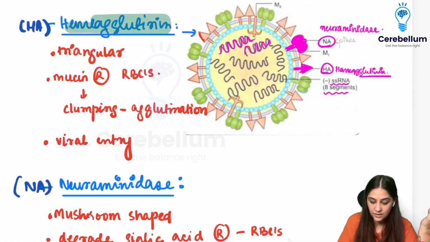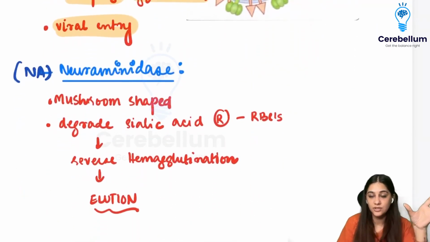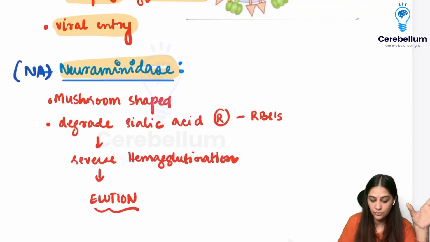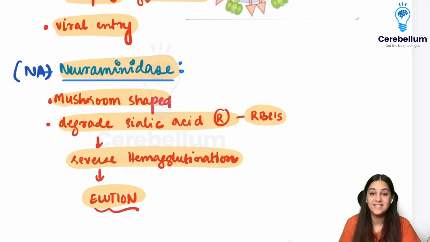So hemagglutinin is actually triangular. It attaches to the mucin receptors, leading to clumping or agglutination, and it helps in the entry of the virus. Now, after the virus has entered, the other structure has to be removed, and for that we have the neuraminidase. Neuraminidase does everything opposite to the hemagglutinin, so it is mushroom shaped. It degrades the sialic acid receptors present on the RBCs, so it reverses the hemagglutination. This is called elution. The virus is able to detach itself.